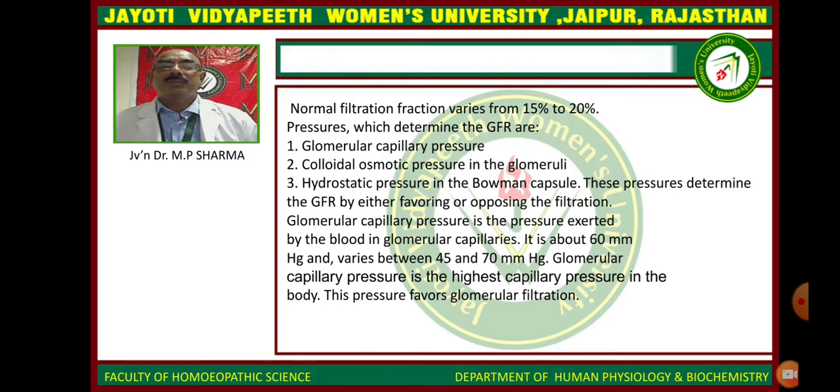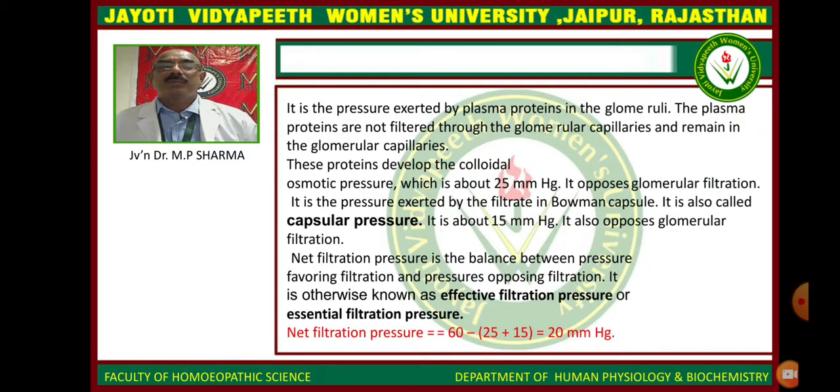which are glomerular capillary pressure, colloidal osmotic pressure in the glomeruli, and hydrostatic pressure in the Bowman's capsule. These pressures determine the GFR, either favoring or opposing the filtration. Glomerular capillary pressure is about 60 mm Hg.